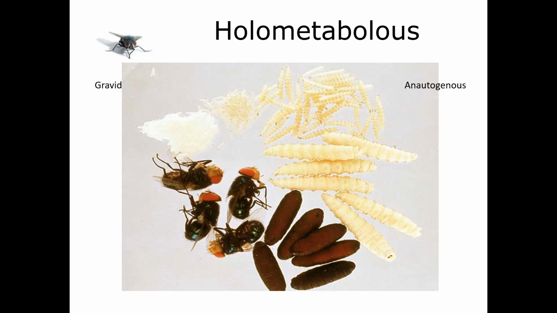Remember, genesis means coming from something. Auto means self. Autogenous means self-sufficient, and anautogenous means they need an outside protein meal. So females can show up at a body, feed on the body, get that protein meal, wait a little bit, 24, 48 hours, however long it takes them, and then they will be gravid and ready to lay their eggs.